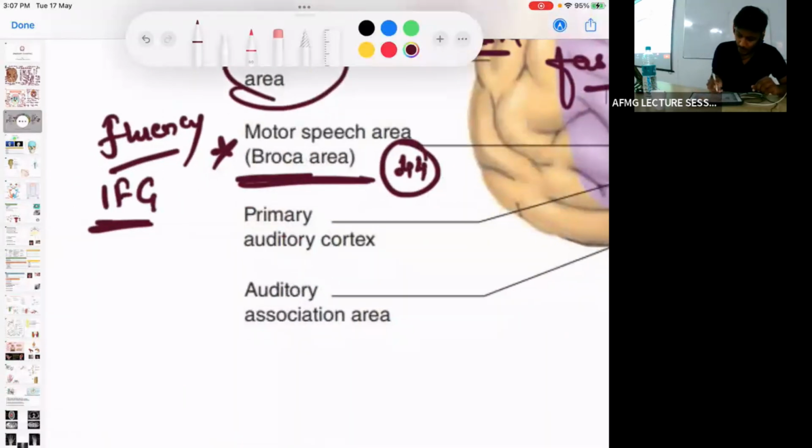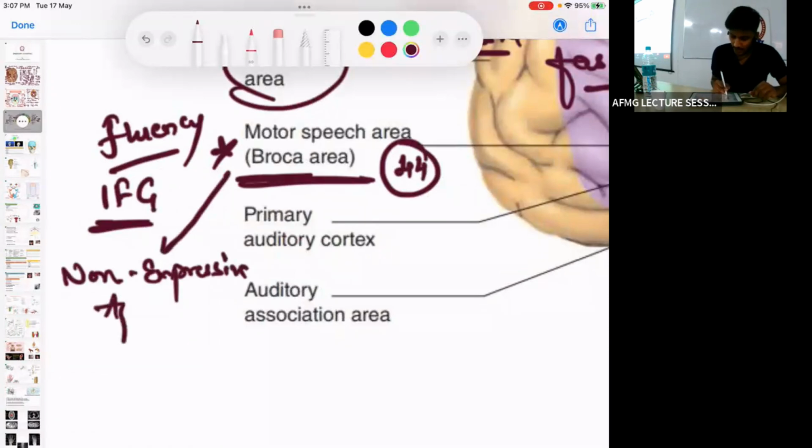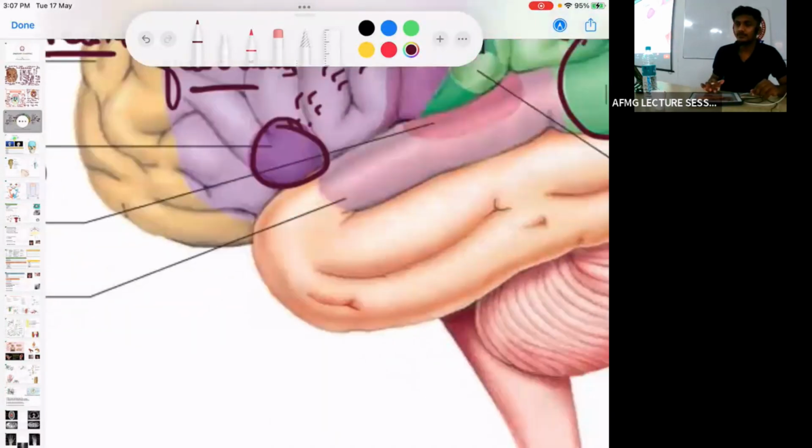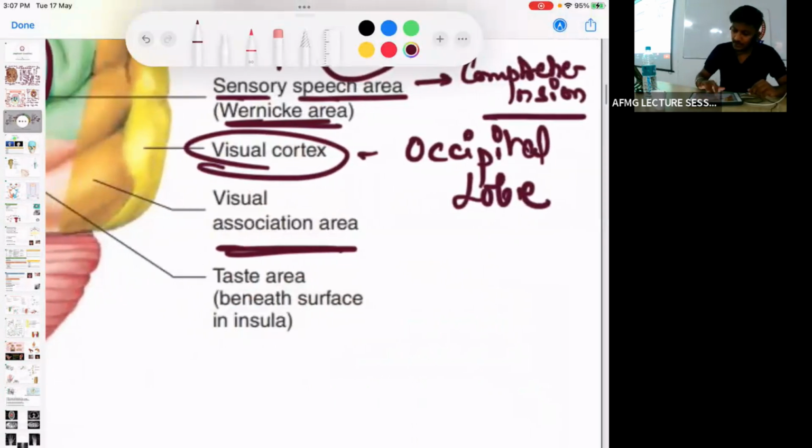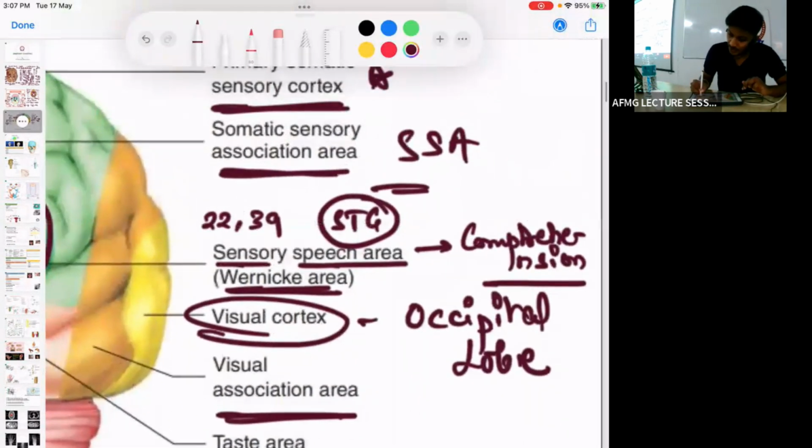Damage to Broca's area causes non-expressive aphasia. And damage to Wernicke's area causes sensory aphasia.